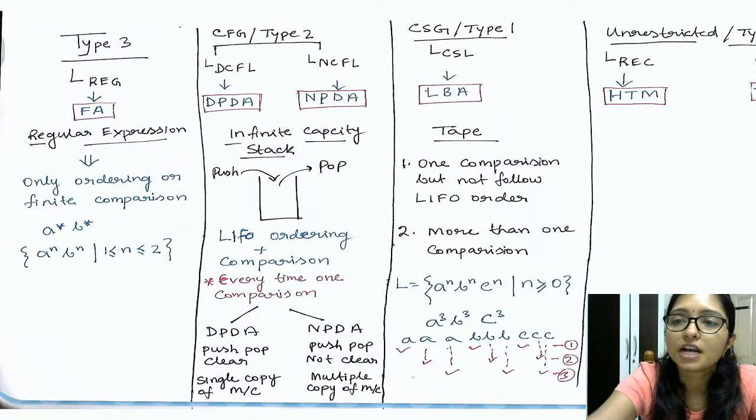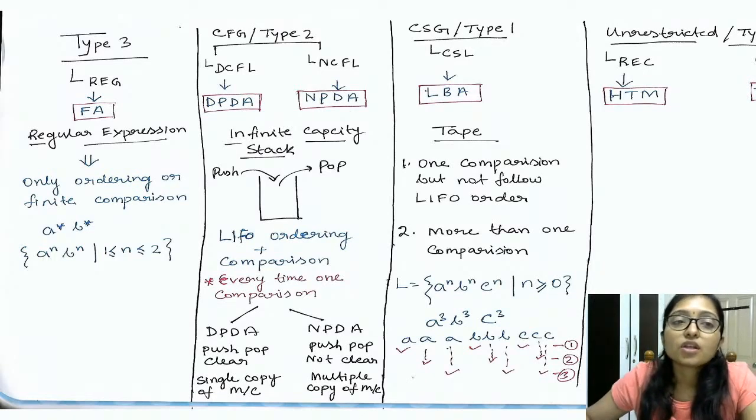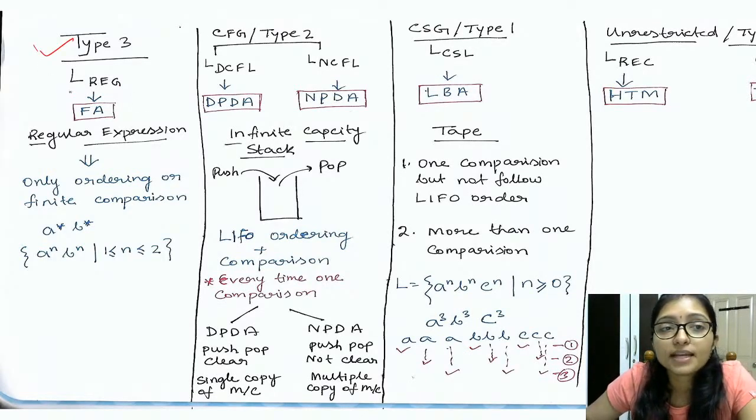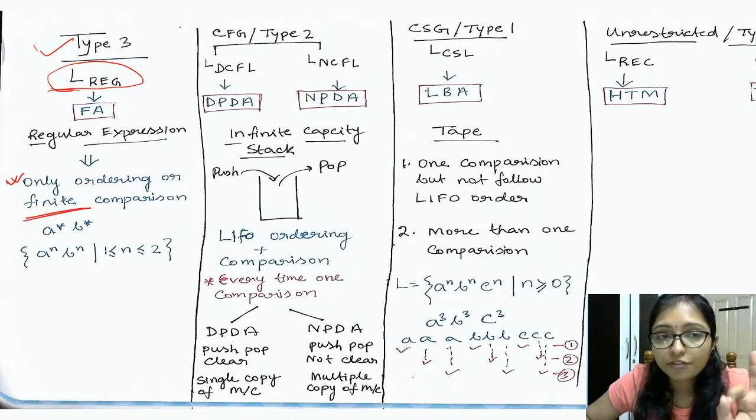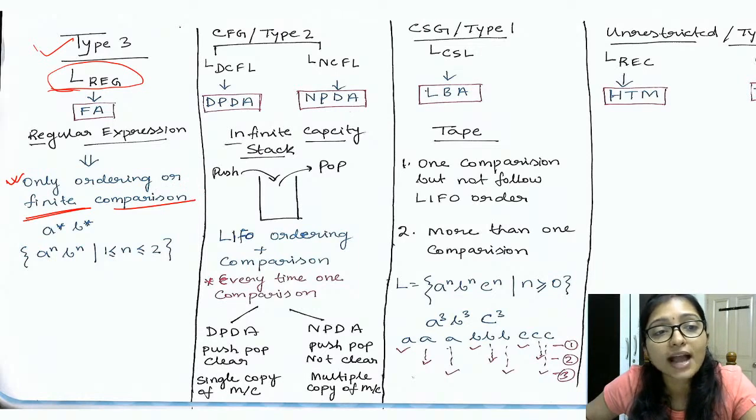This is another chart. From this chart it will be more clear. So first is type 3. Type 3 means regular grammar. Which one is regular grammar? For regular you have to remember that there should be only ordering, no comparison. If only ordering is there, then no problem. Otherwise, if there is some comparison, then that comparison should be finite.